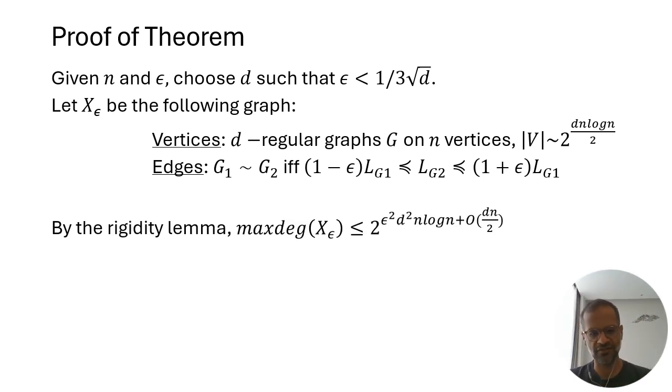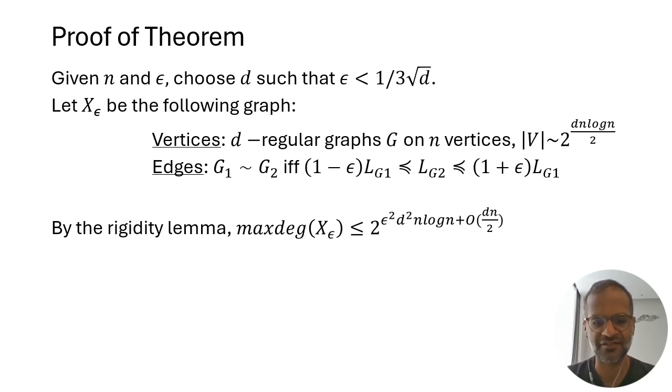Okay, so what does the rigidity lemma tell us about this graph X sub epsilon? Well, it turns out it gives us a strong bound on the maximum degree of this graph. Now, why is that? So consider a vertex in X sub epsilon, that's just a d-regular graph. Let's call that graph G.